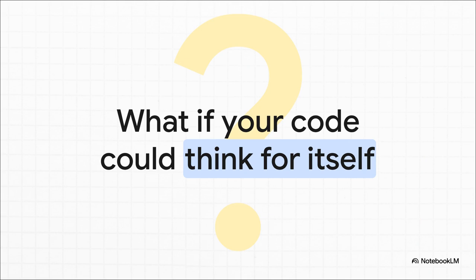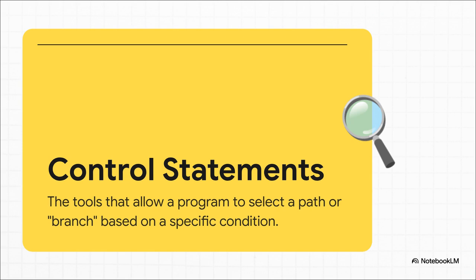Think about this. The real magic of programming isn't just about telling a computer what to do step by step. No, the magic happens when you give your code the power to react, to choose its own path, to actually adapt based on the information it's getting. And the way we do this is with something we call control statements. You can kind of think of them as forks in the road for your code. At some point, the program has to make a choice. Does it go left or does it go right? These statements are basically the traffic cops directing the whole show.